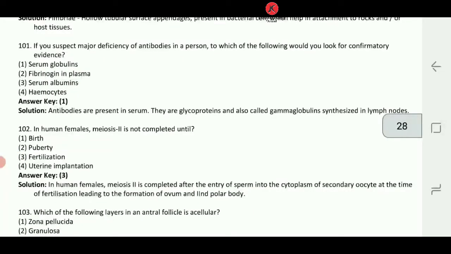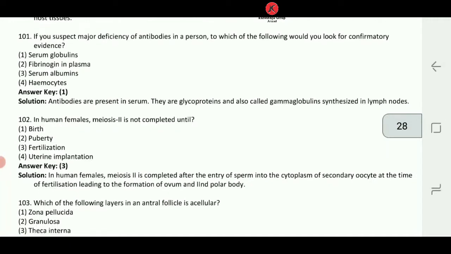Question number 101: if you suspect major deficiency of antibodies in a person, to which of the following would you look for confirmatory evidence? Let us understand the question first. In a person there is deficiency of antibodies; which of the following would you look at for confirmatory evidence? The options given are serum globulins, fibrinogen in plasma, serum albumins and haematocrit. First of all, you should know that antibodies are present in serum and they are basically globulins. So the option is number 1, serum globulins. So 101, answer number 1, serum globulin, is going to come.